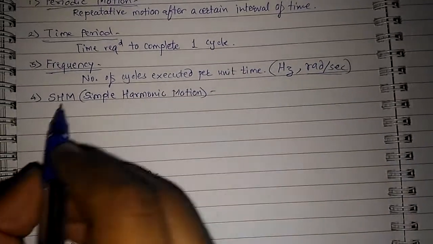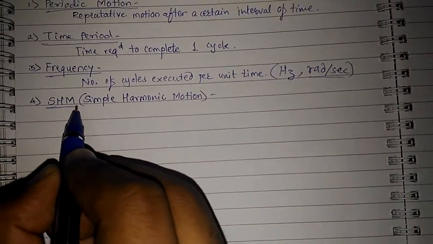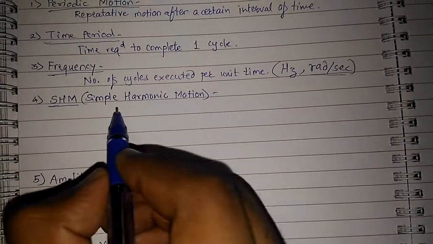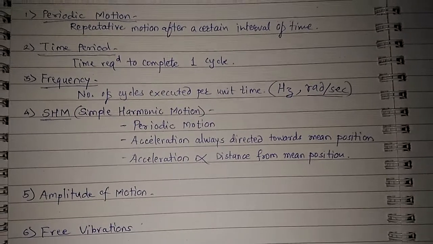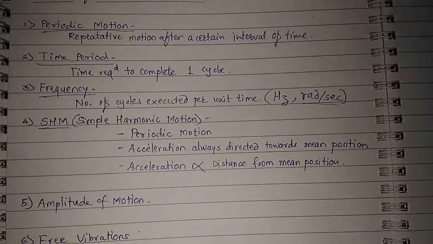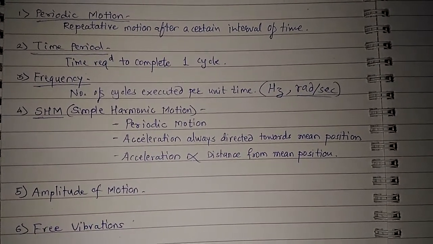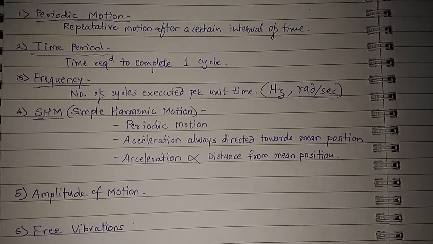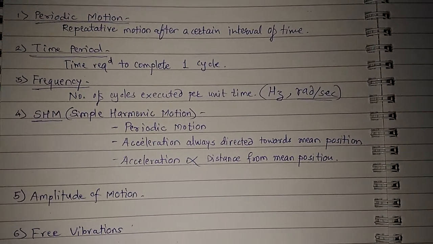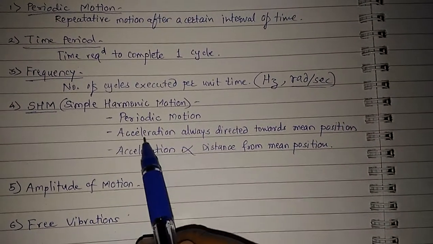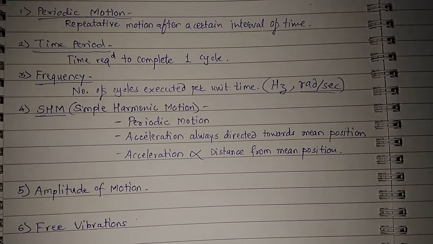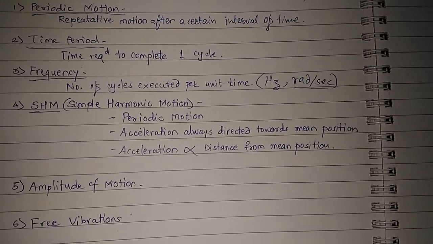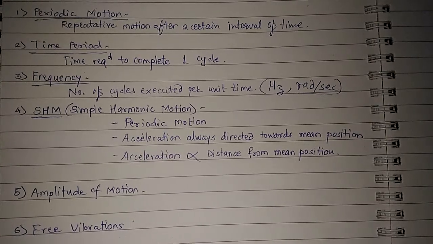So next one is SHM, that is simple harmonic motion. So I'll have a few points here. Yes, so simple harmonic motion is also a periodic motion which repeats itself after a certain time interval. And the second point is its acceleration, means the acceleration of that mass is always directed towards its mean position. So we'll consider the same example.